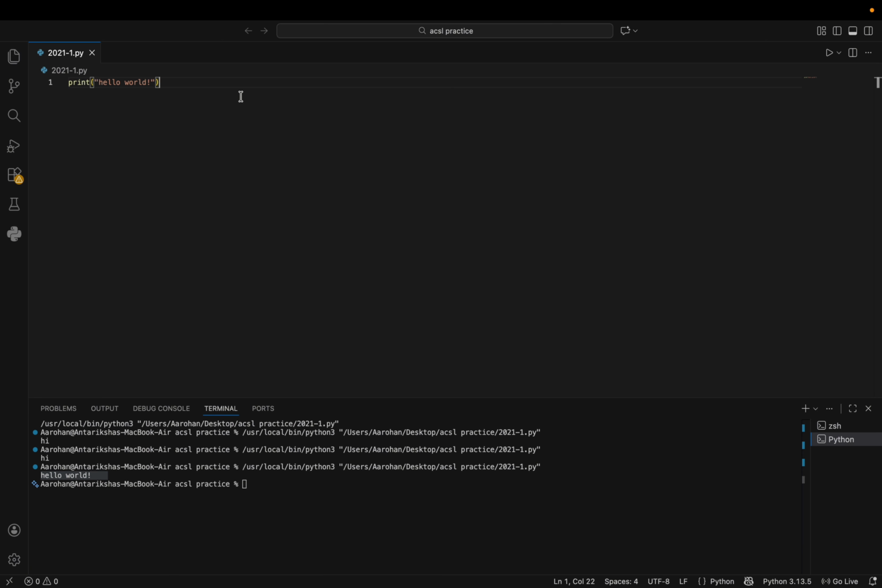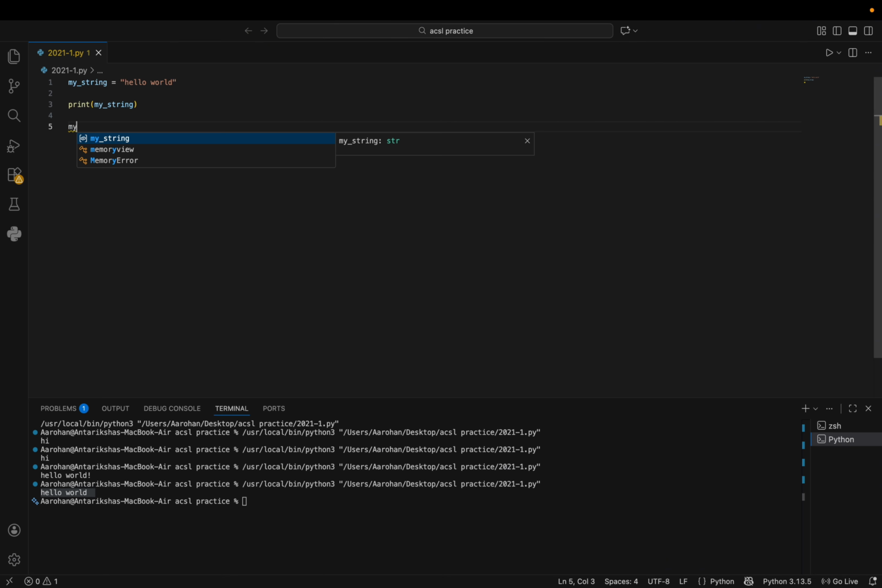You can even store your string in a variable and then print that variable, and it will still work. And finally, you can also store strings in a list. I'm not going to make a full list here because we want to get through this video. So we already know we can do those things.